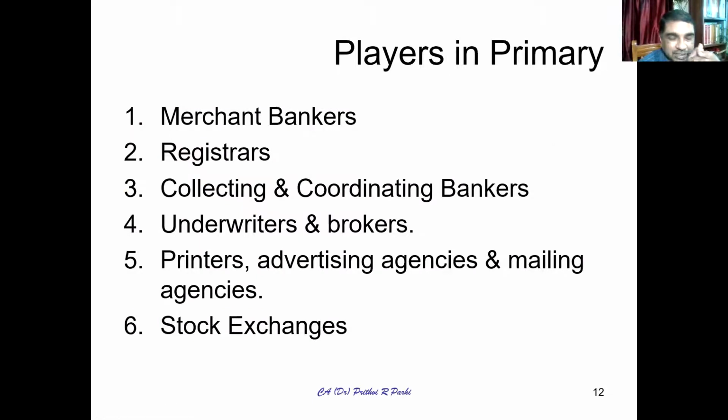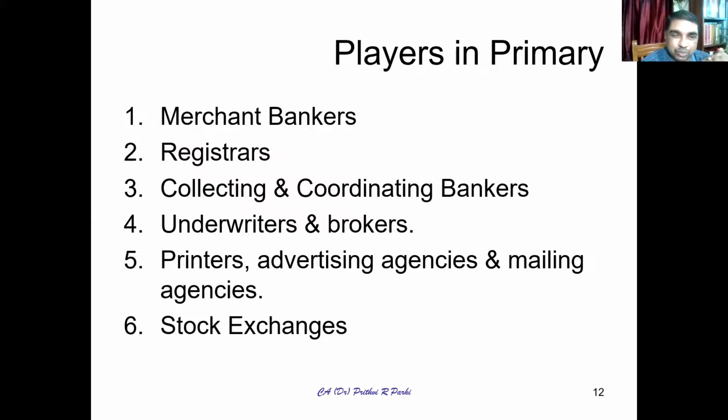Now, one thing might be coming to your mind: who are the players in this primary market, or who are the participants? One major participant is the merchant banker, who does all the issue related activities. It helps in printing the prospectus, the share application form, managing the entire issue, and arriving at the price or price band. All these things are done by the merchant banker. There are registrars of issues who manage the registration of securities process. Then collecting and coordinating bankers collect share application money from various investors from various parts of the world.